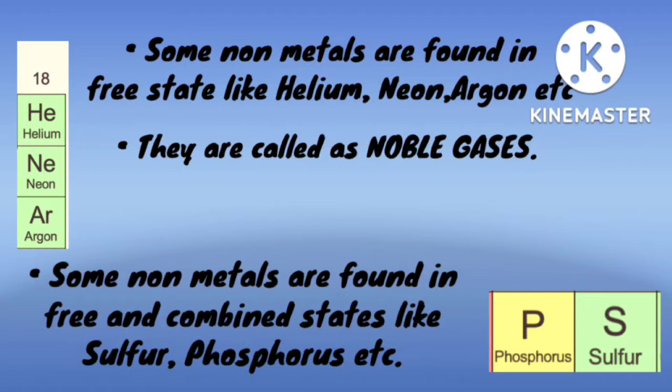Some non-metals are found in free state like helium, neon, argon, etc. So what are these helium, neon, argon called? They are called noble gases, that is group 18 elements. Some non-metals are found in free as well as in combined states like sulfur, phosphorus, etc.